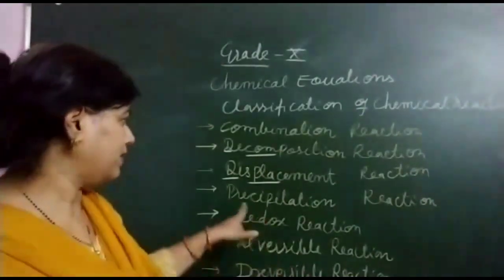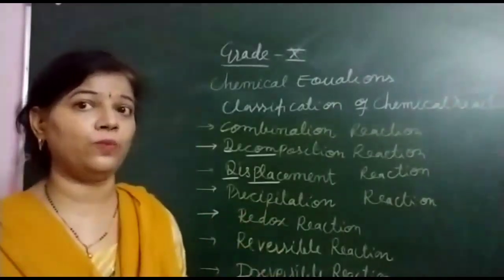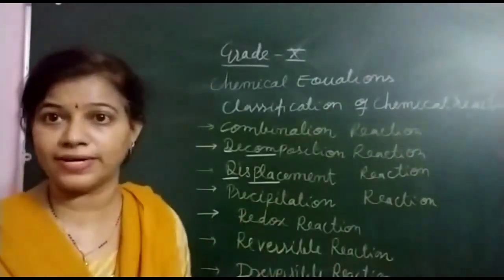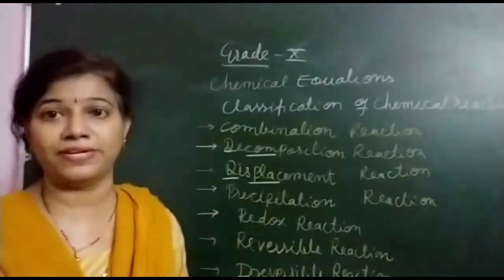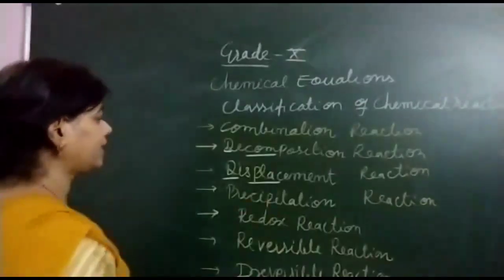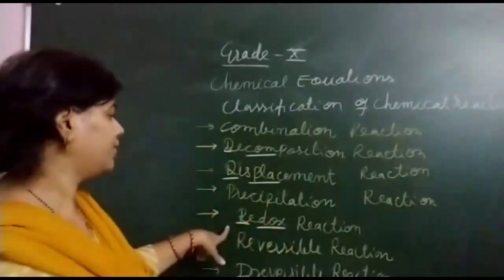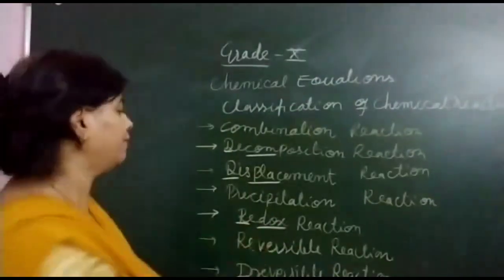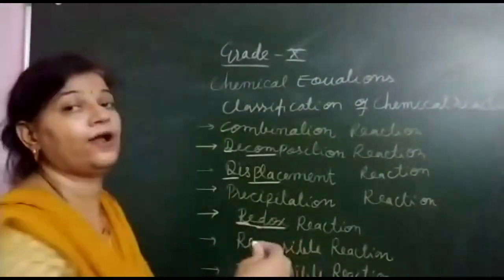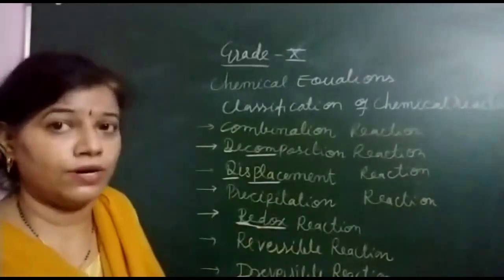Clear? Then precipitation reaction. Whenever in a reaction the product is in the form of a precipitate, those reactions are said to be precipitation reactions. Then redox. Redox comprises two words, re and dox. Re means reduction and ox means oxidation. What is reduction? What is oxidation?